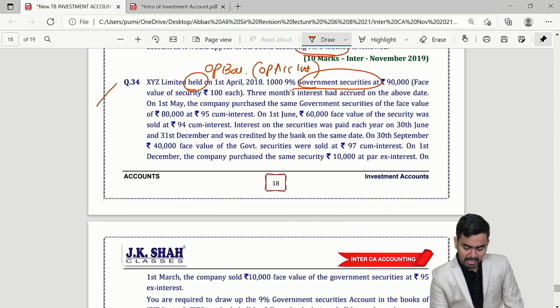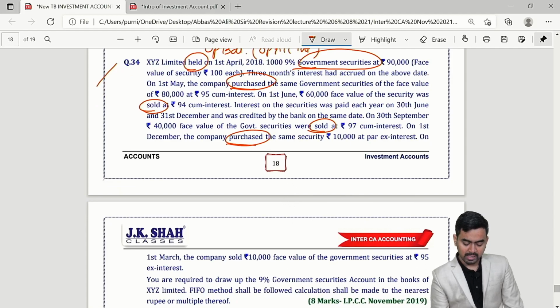So here after the opening balance, purchases are there. Thereafter, my dear students, on 1st June securities sold they have given. Then further on 30th September again sold, then lastly purchased.